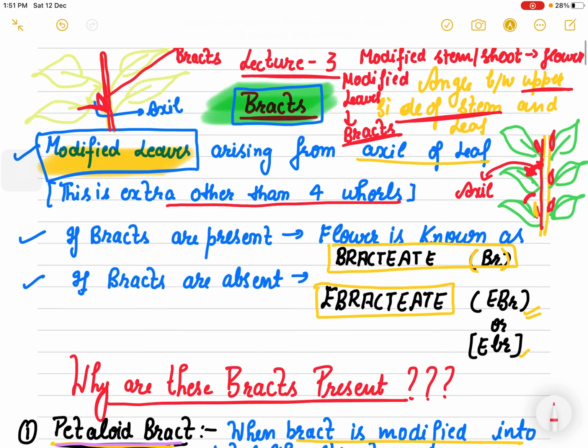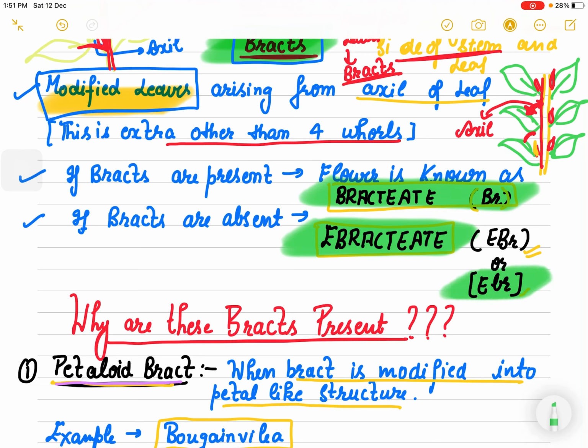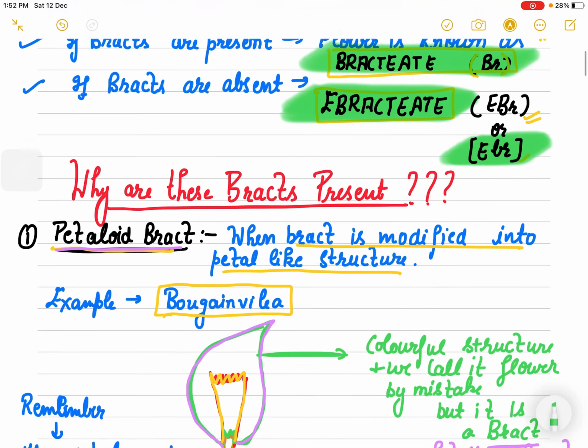Okay, now bracts अगर किसी भी flower में present हैं, that will be known as bracteate, and it will be represented by Br. If bracts are absent in a flower, it is known as ebracteate, EBr, और या फिर आप कैपिटल E स्मॉल br भी लिख सकते हो, both are correct. ब्रैक्ट अगर प्रेजेंट है फ्लावर के पास तो ब्रैक्टिएट, अगर नहीं प्रेजेंट है तो that will be ebracteate.